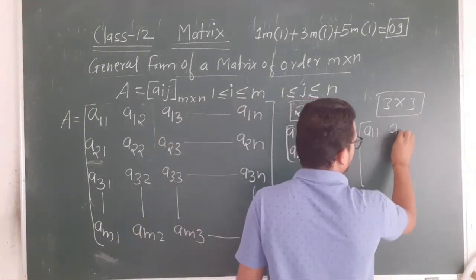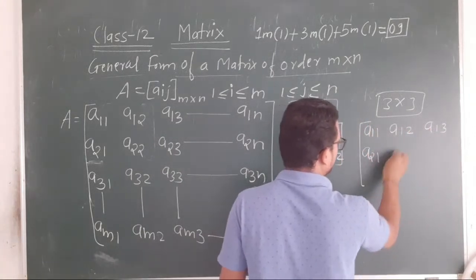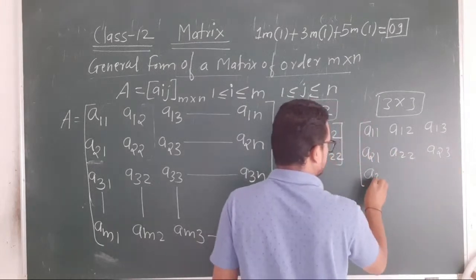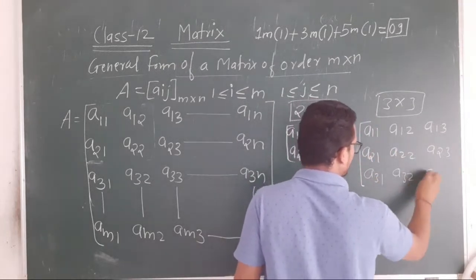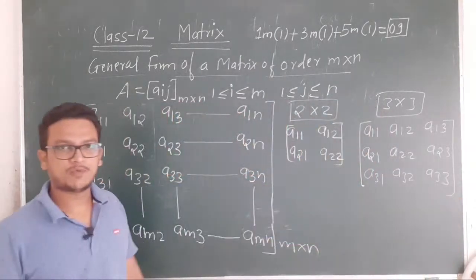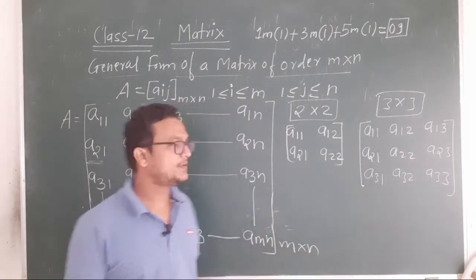A11, A12, A13, A21, A22, A23, A31, A32, A33. So this is the general form of a matrix of order 3. Okay, like that.